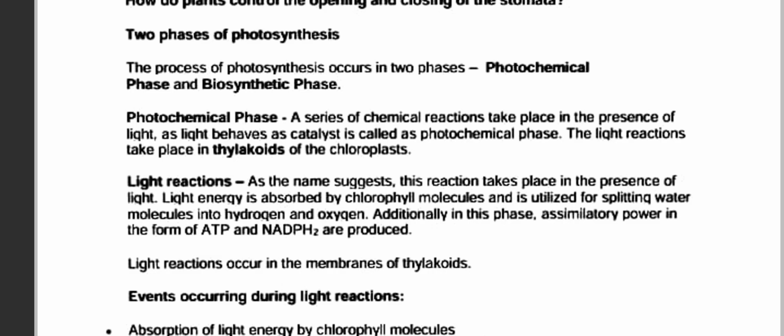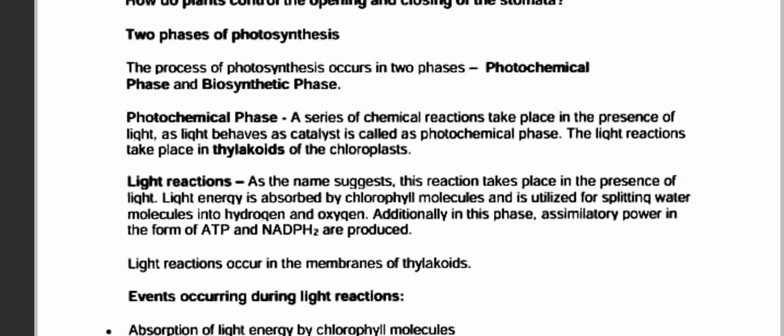The light reaction takes place through the thylakoids of the chloroplast. I believe we have studied the photochemical reaction in ninth standard: the reaction which takes place in the presence of sunlight. It is the same thing. That is one phase.